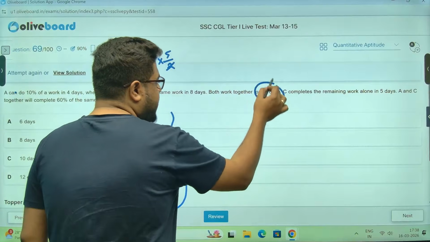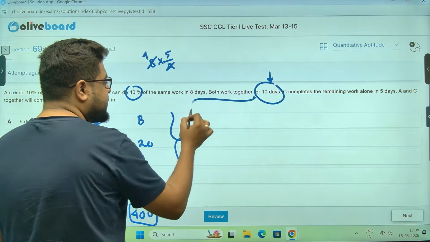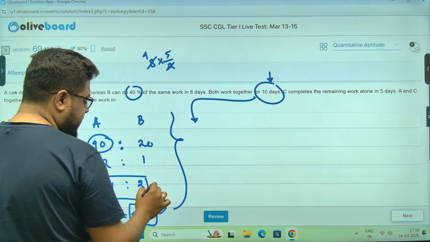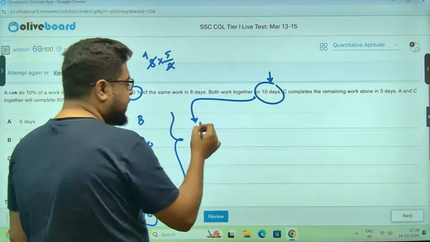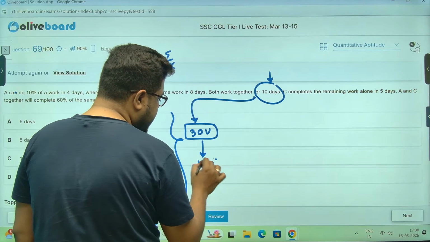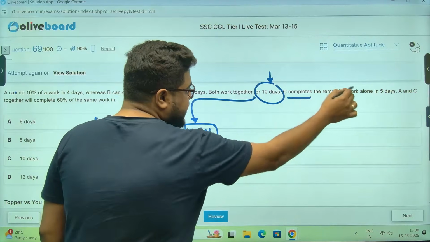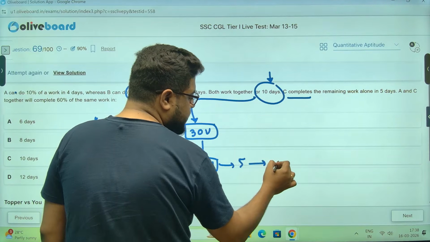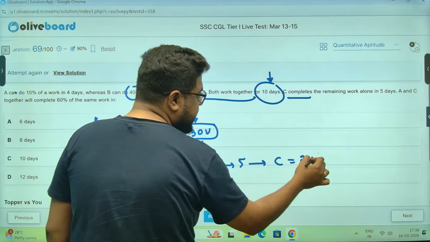They together work for 10 days. How much will be completed in these 10 days? Together they complete 2 and 1, so 3 units every day. In 10 days they will complete 30 units. So 10 units is still remaining. This will be completed by C in 5 days, meaning C's efficiency is 2 units a day.